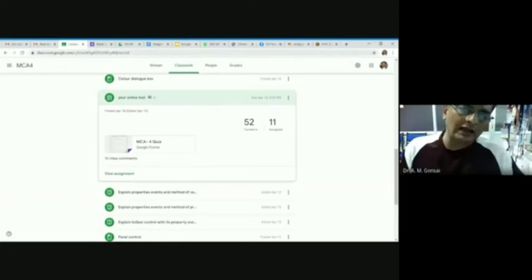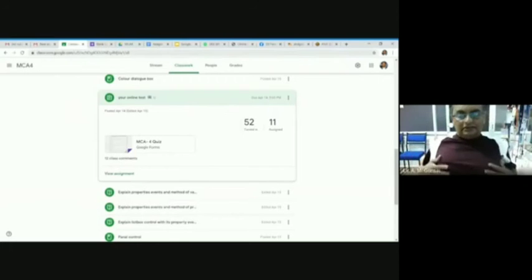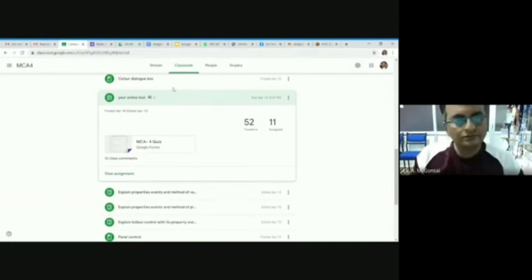No, I have shared multiple screens. That's why.